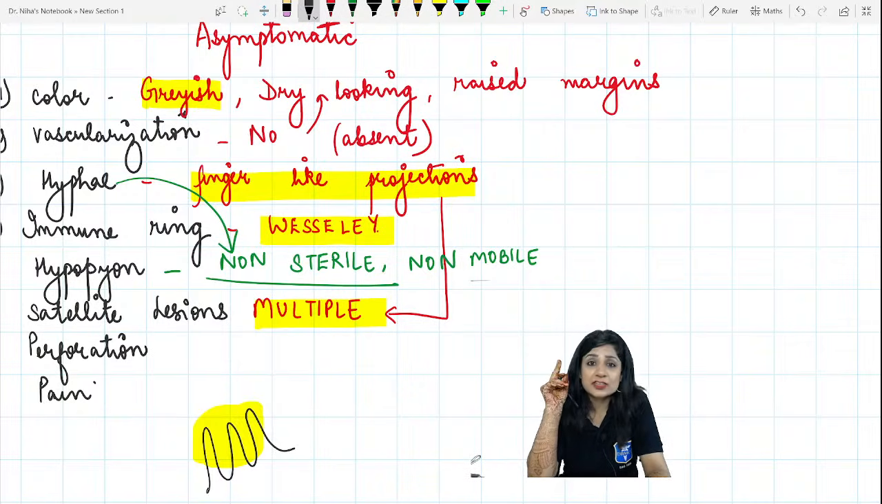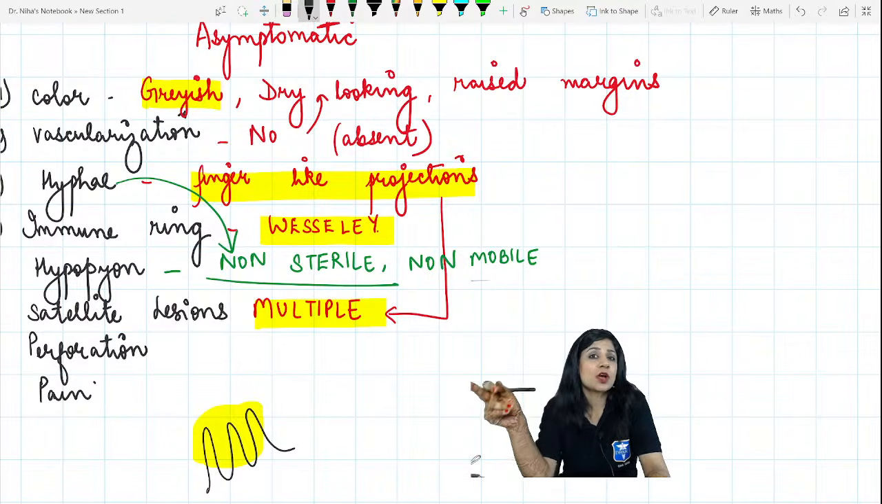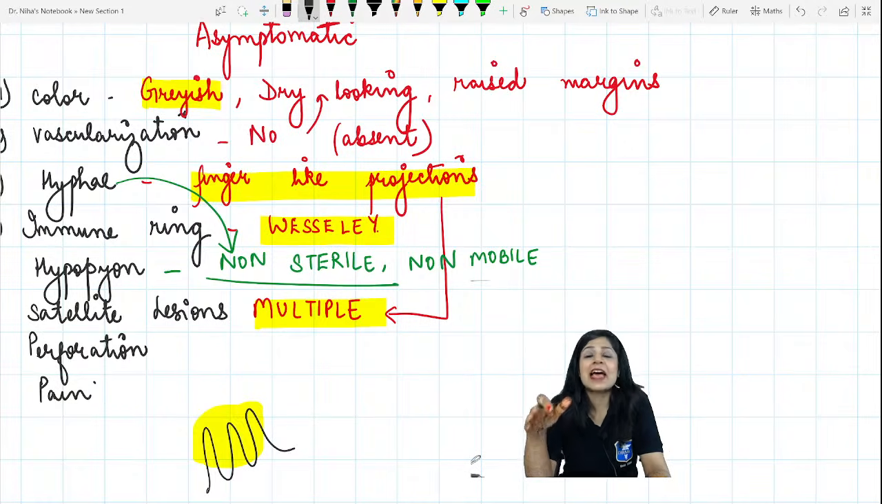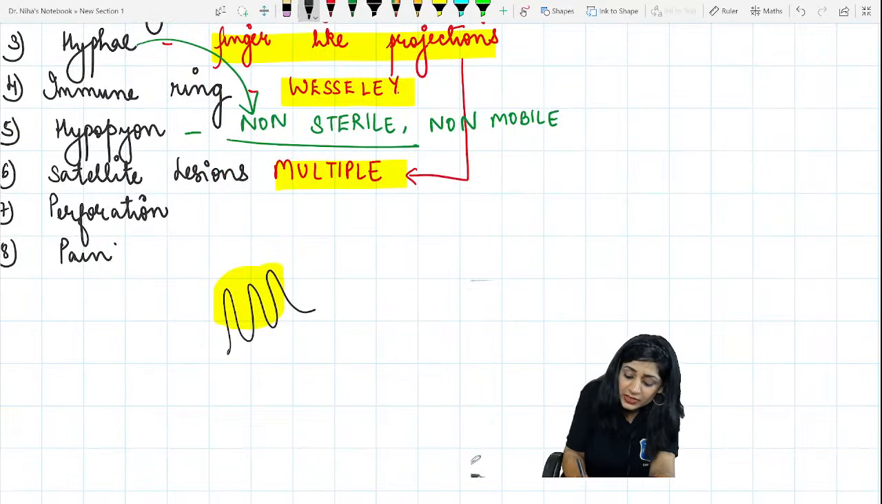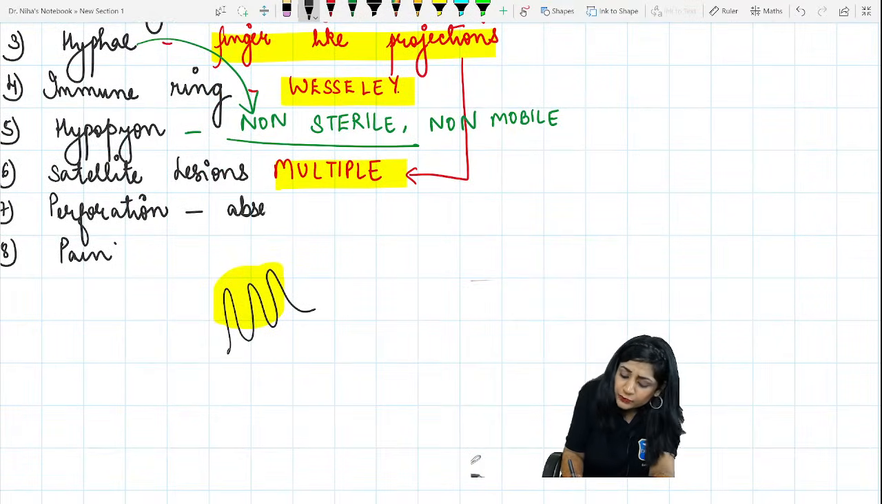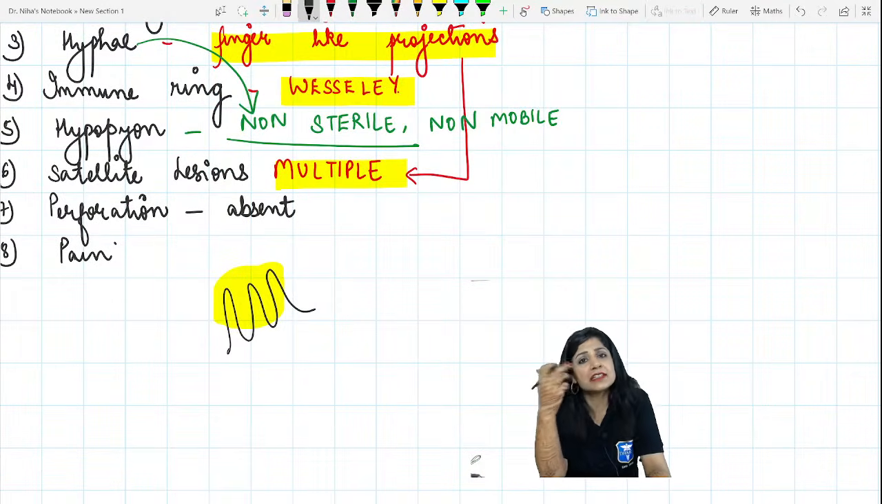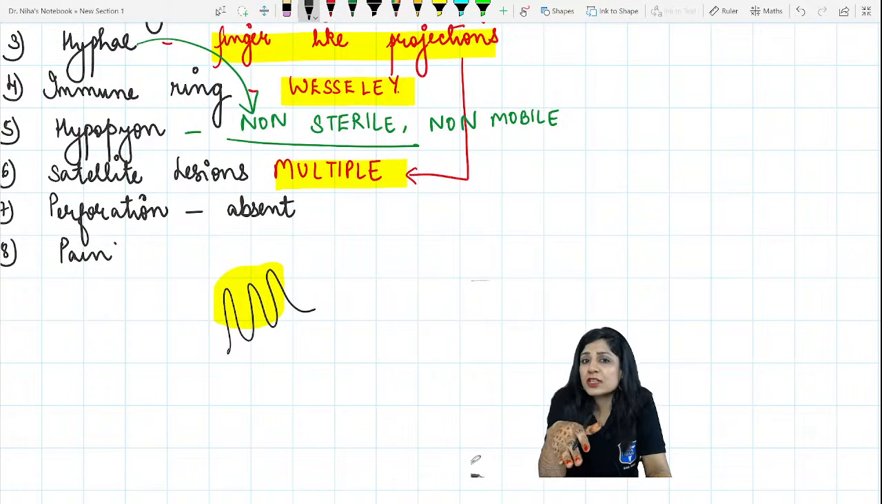While in cases of bacterial ulcer, it is just the opposite. It is sterile and it is mobile. Vascularization, yes, is typically seen in bacterial. Very, very good. What is perforation? Perforation is absent. Usually perforation is absent because vascularization is absent. So perforation is also absent. Wherever we are getting the vascularization, there only we will get the perforation.